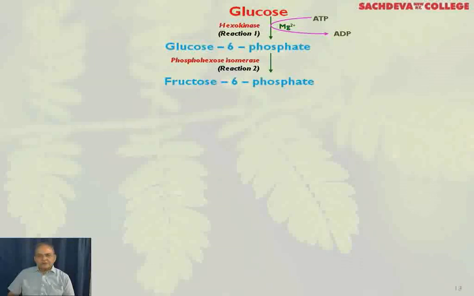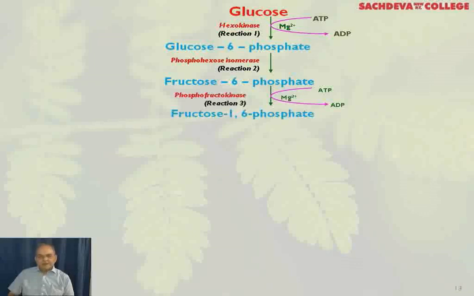Enzyme will be phosphohexose isomerase because it's an isomeric form. And then another molecule of ATP will be consumed. ATP will be converted into ADP, and you will get fructose 1,6-bisphosphate. And here again, magnesium ions are there, and enzyme is phosphofructokinase.